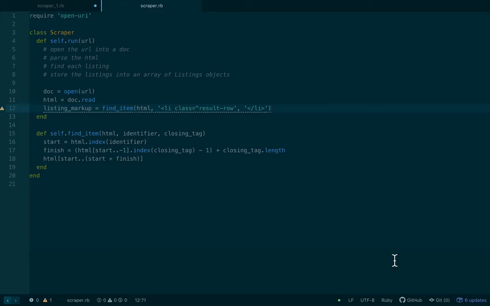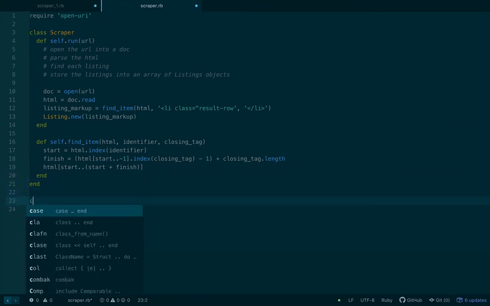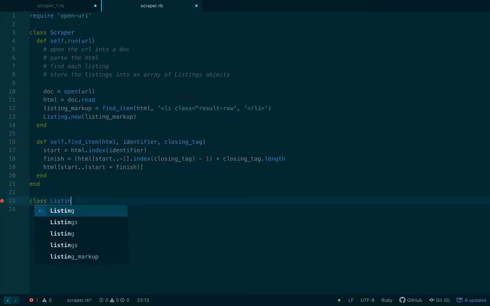So what I want to do is now I want to create a new listing.new with this listing markup. So what that's going to mean is that I need a listing class, right? And then I need to give it initialize.